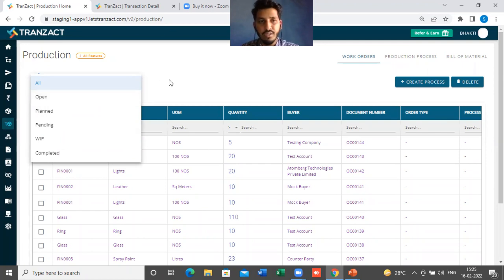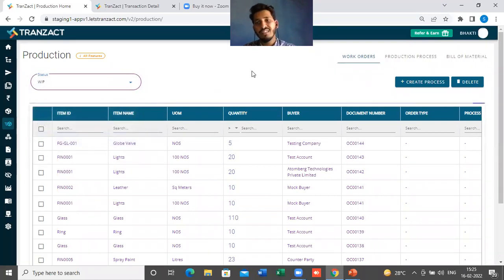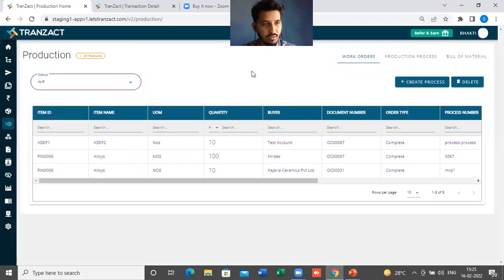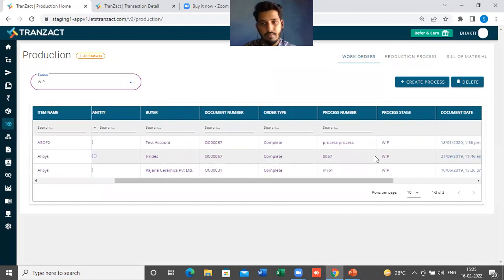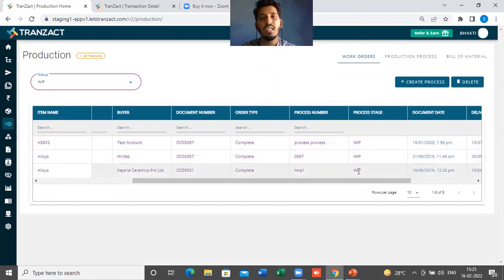If you want to see the orders only in the plan stage, you simply click on it. For example, if I want to see only those orders in my work order section which are in WIP, I simply click on WIP here. Now the system will show me the list of all the orders with their finished goods which are in WIP. If you see here, the process stage is WIP, which means the work is going on. As a salesperson, if I want to see the status of my order, because we have different salesperson names and they have their specific customers, they can come here in the work order section and search for a specific OC number.